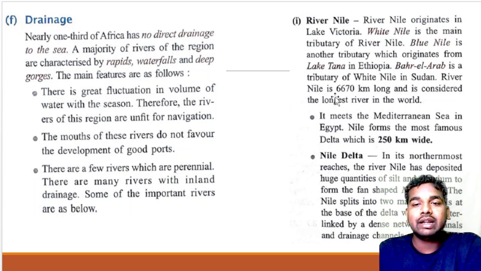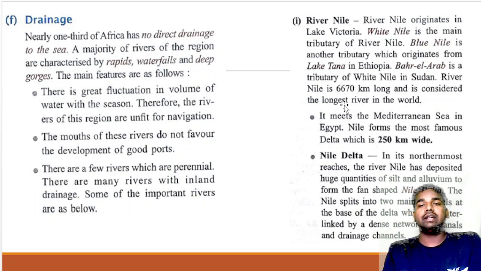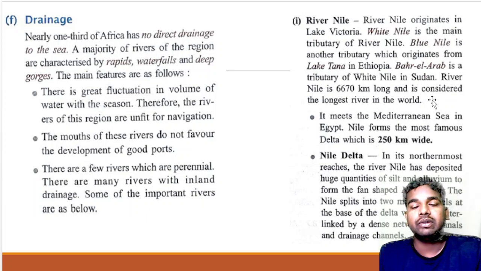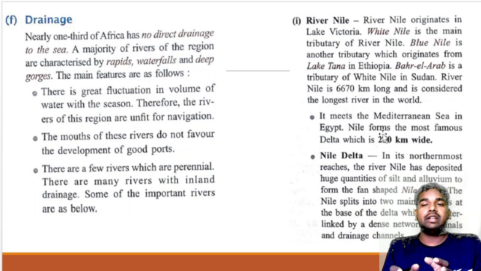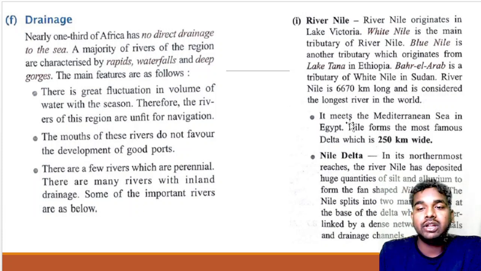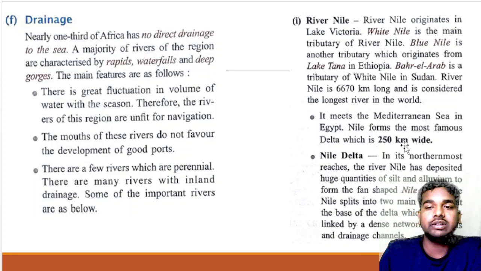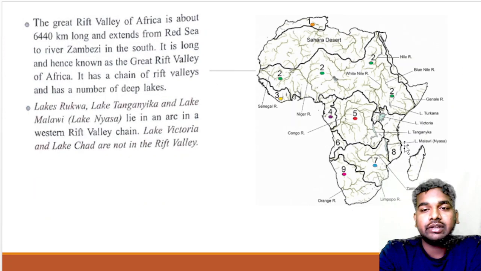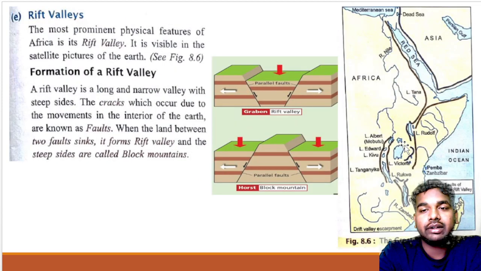What is the length of the River Nile? It is about 6,670 km long and is considered the world's longest river. It meets the Mediterranean Sea in Egypt. The Nile forms the most famous delta, about 250 km wide, as it drains water to the Mediterranean Sea.